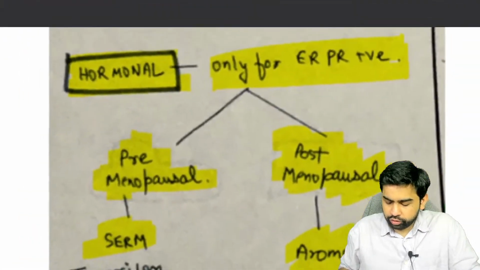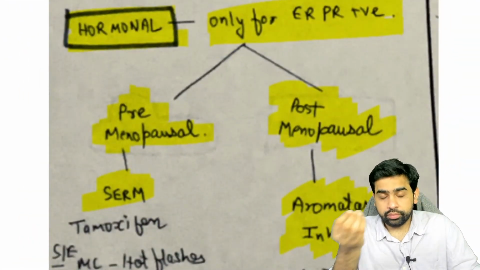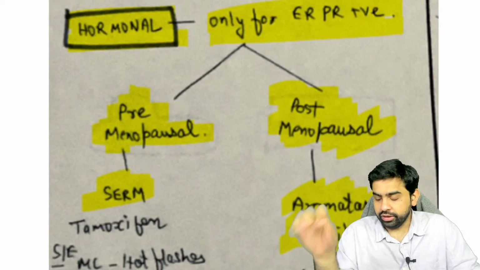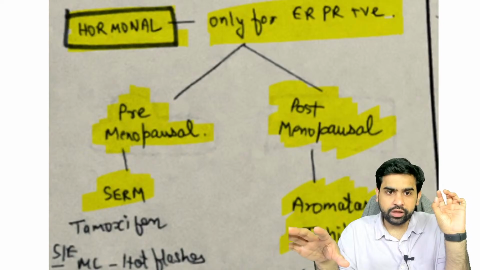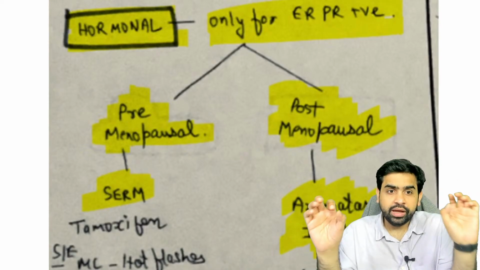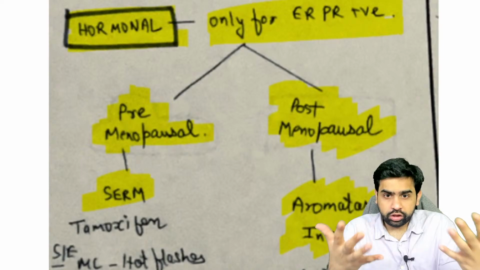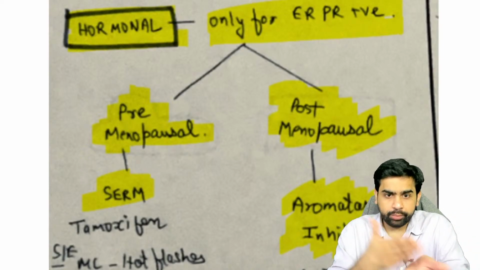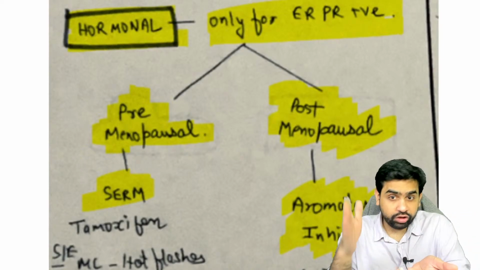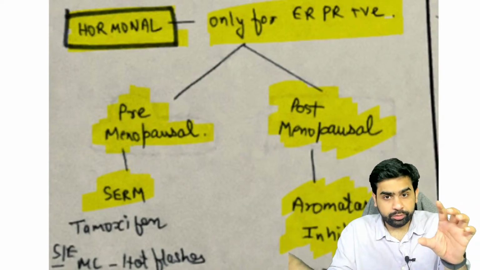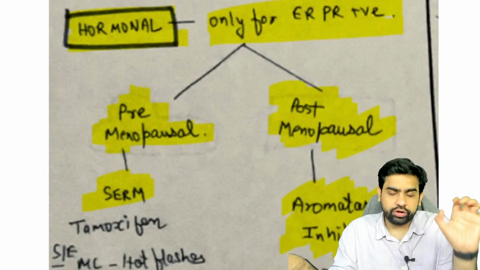In the hormonal therapy, what you need to understand is that the prerequisite for giving hormonal therapy is that the ER/PR receptor should be present. Now you have it for premenopausal and postmenopausal women. In the premenopausal woman, what you give is a SERM. What is a SERM? Selective estrogen receptor modulator. It is going to have positive effects on a few receptors of the estrogen, and negative effects in a few places.